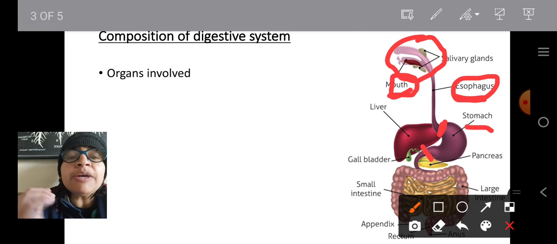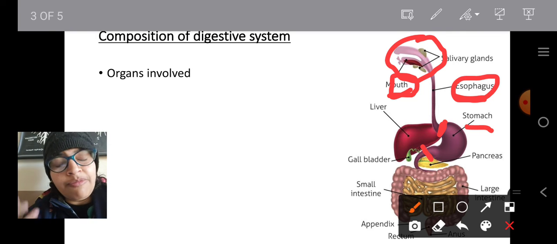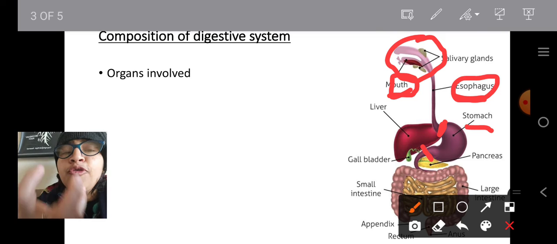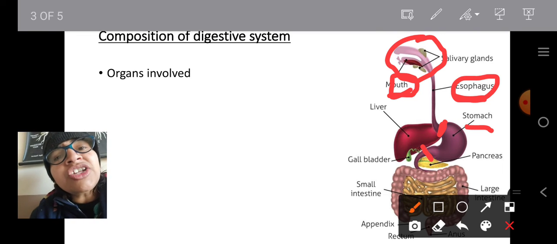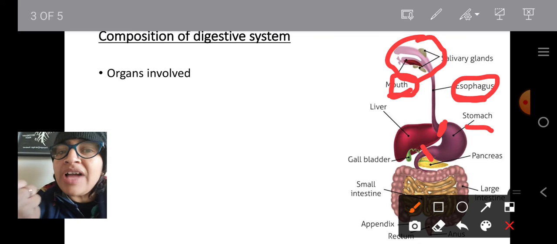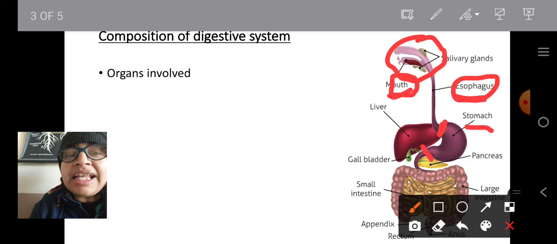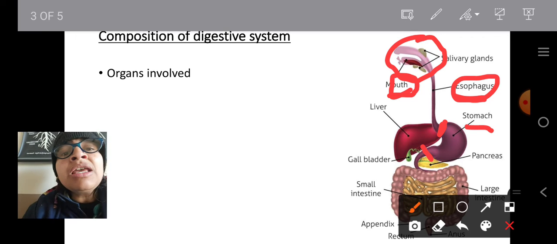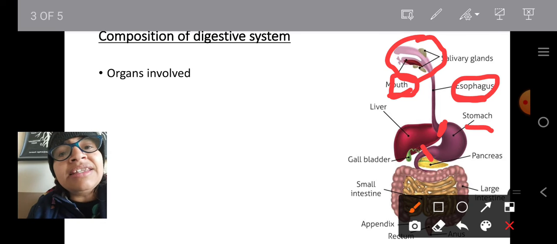Okay, the stomach here performs 4 functions. The first is storage for a regular interval. For a particular interval, the food is stored inside the stomach for partial digestion. Partial digestion is carried out with the help of gastric juice secreted by the stomach. This gastric juice contains hydrochloric acid at a pH of 1.8, mucus and various enzymes.